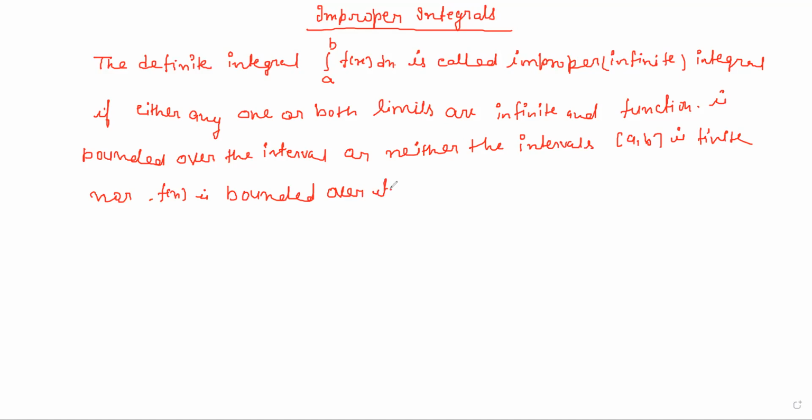Okay. So what do you mean by improper integral? Any definite integral. Definite means that integral which has limits. Indefinite integral means which doesn't have any limit, like a simple integral. This is indefinite. But if we have some limit like a to b, it may be infinite or it may be finite, then it is a definite integral. And we can say any definite integral is called an improper or infinite integral if any one of the limits is